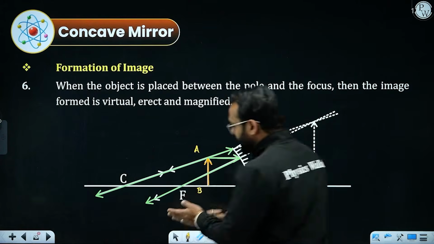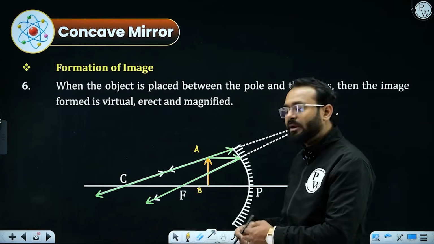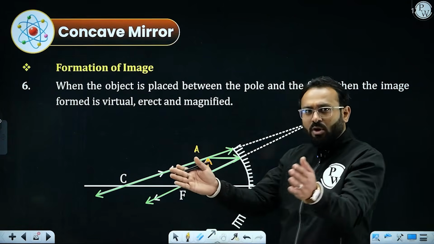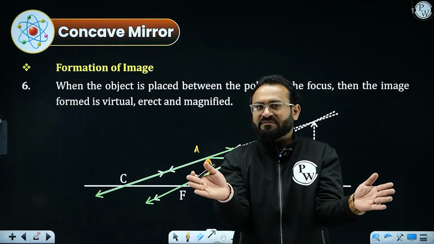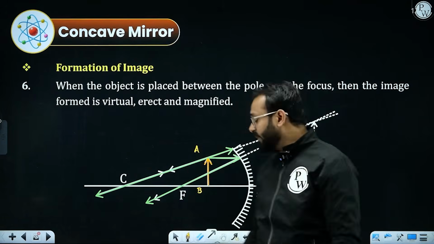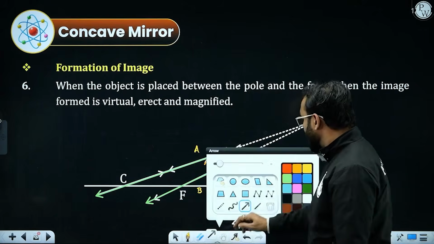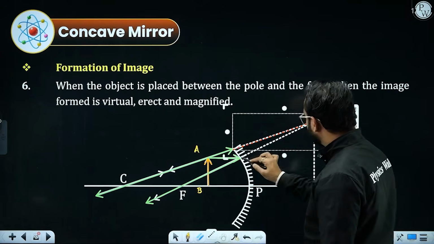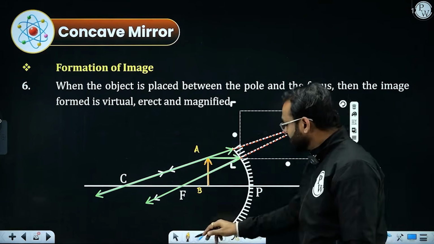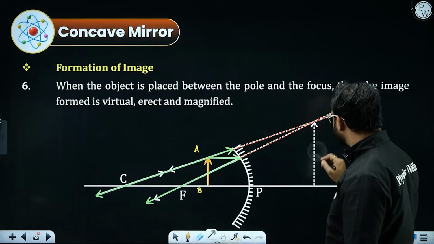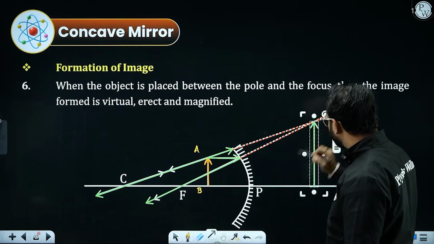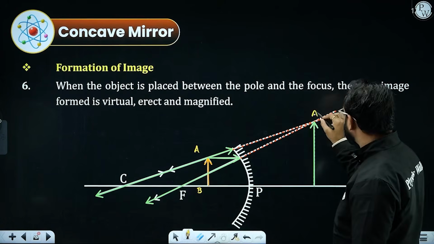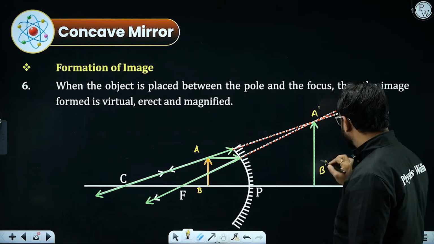So if you see, they are neither parallel nor meeting each other. They are almost like some sort of divergence. So they are never going to meet, but they will appear to meet somewhere at the back, which gives the formation of image as virtual and erect image. So here we will be obtaining the image A dash B dash.